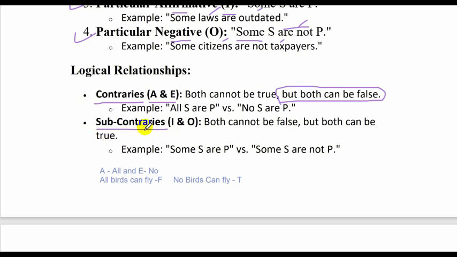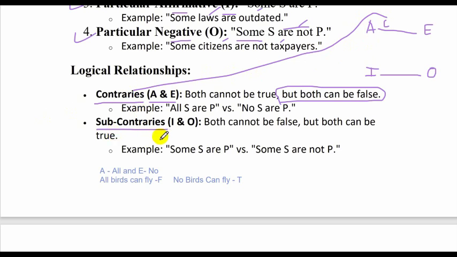Okay, what is subcontraries? The relation of subcontraries is between I and O. So we have this diagram which I'll show. The diagram is made like this: A, E, I, O. The relation between these two and these two is the contrary relation, and the subcontrary relation is between I and O propositions.